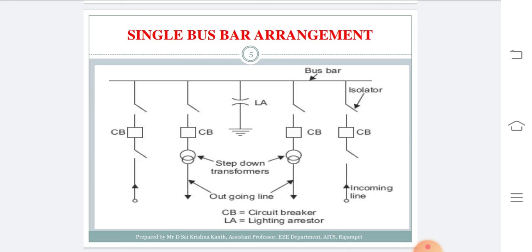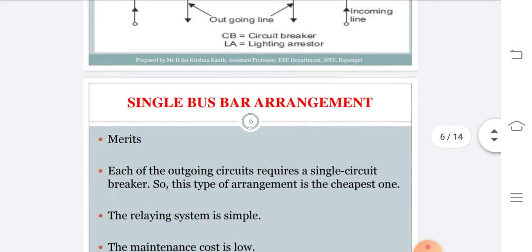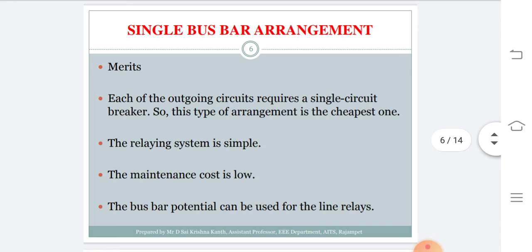The major drawback of this bus bar arrangement is that if the bus bar is subjected to any fault, then the consumers whoever are connected to that outgoing line suffer with loss of supply. Coming on to the merits of this system, each of the outgoing circuits requires a single circuit breaker.